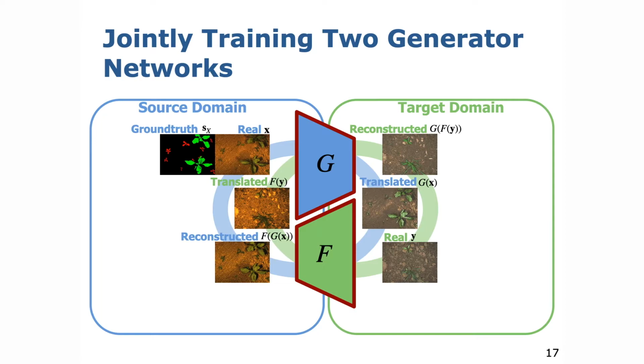In a forward pass, we translate the images between the domains within 2 cycles. The generator G translates the real image into the style of the target domain. Then generator F translates the translated image back into the style of the source domain.